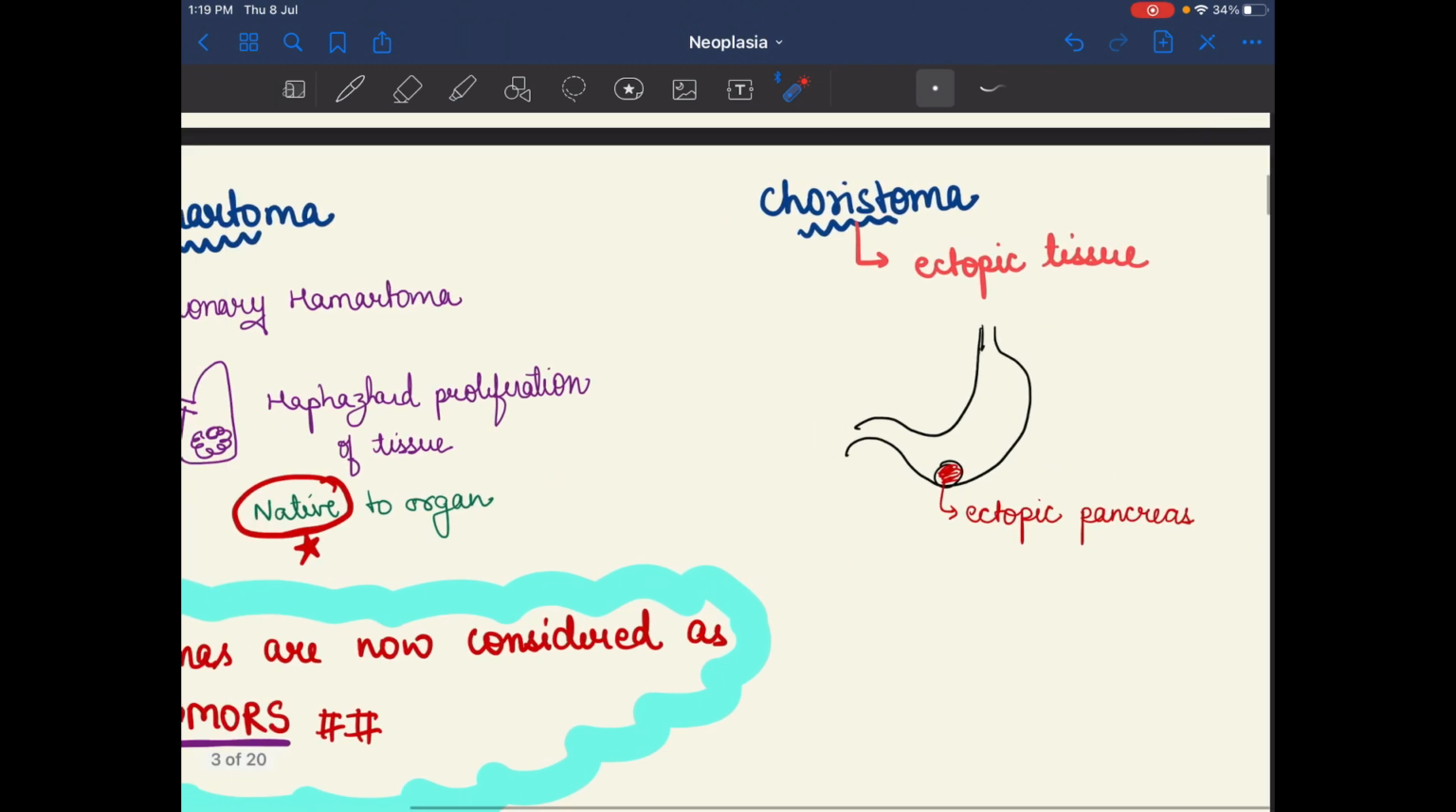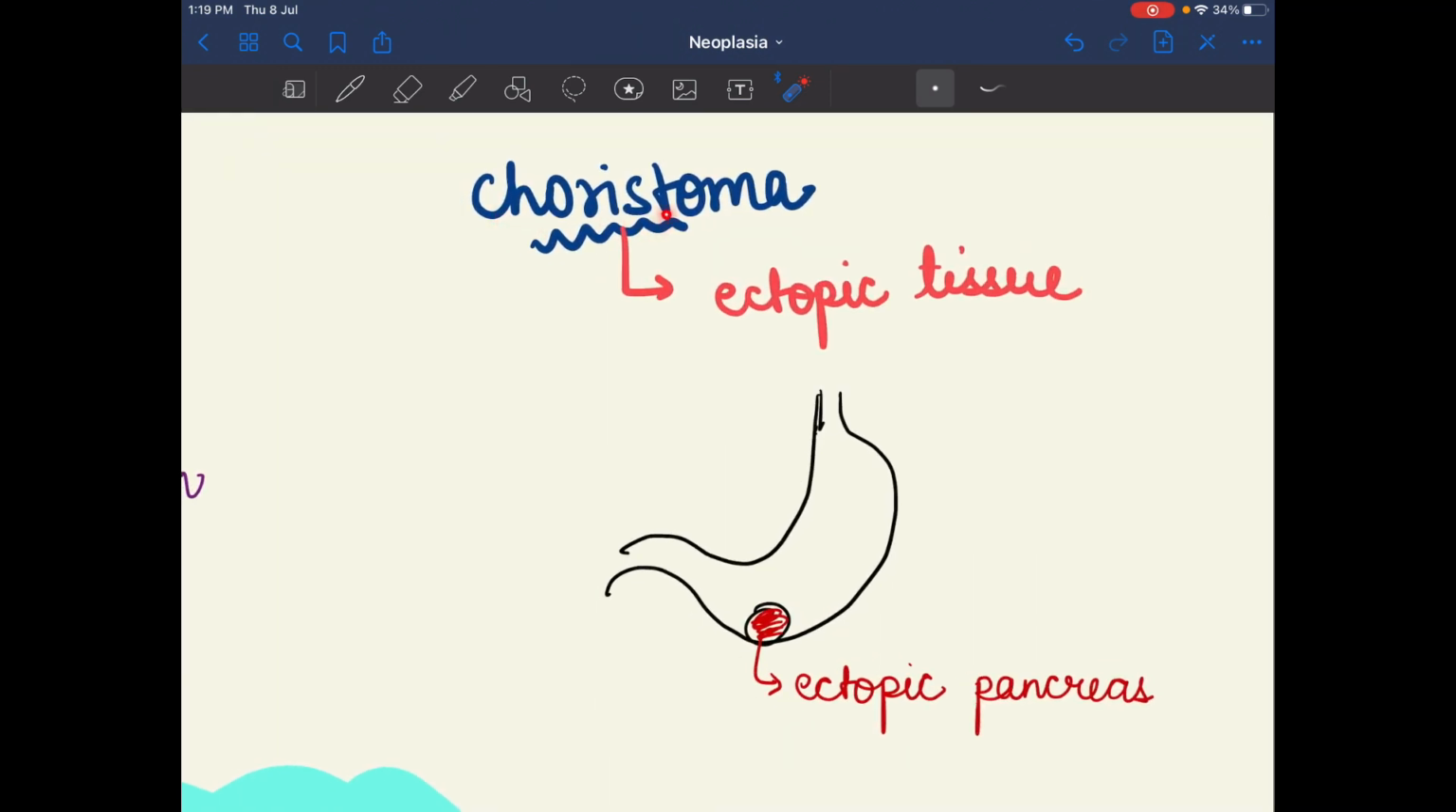In choristoma, the term means chori ka hai, meaning the tissue is coming from some other organ and it gets proliferated into another organ.